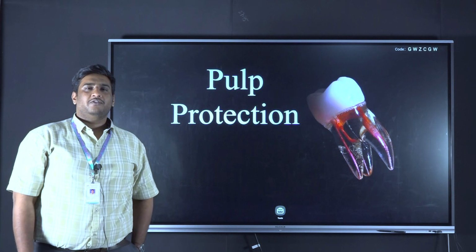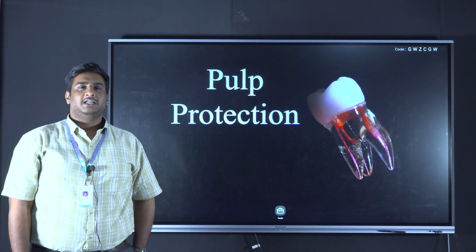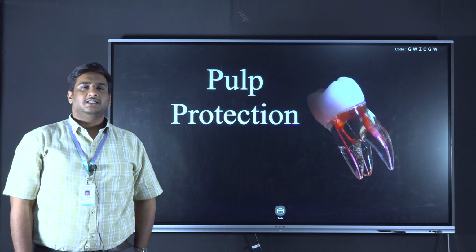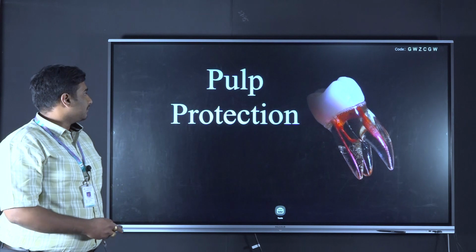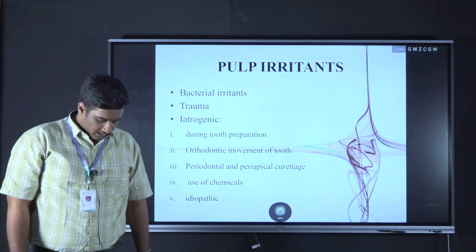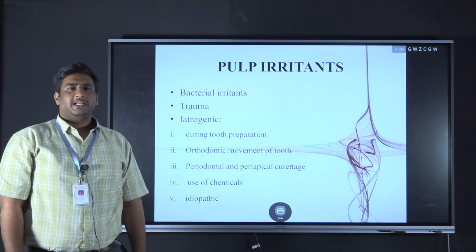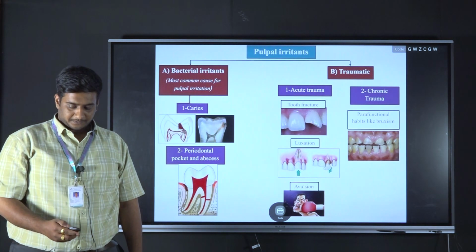What is the importance of pulp protection? Pulp protection should be done to maintain the vitality of the tooth. There are several irritants that cause pulpal inflammation, such as bacterial irritants, traumatic injuries and iatrogenic injuries or idiopathic causes.